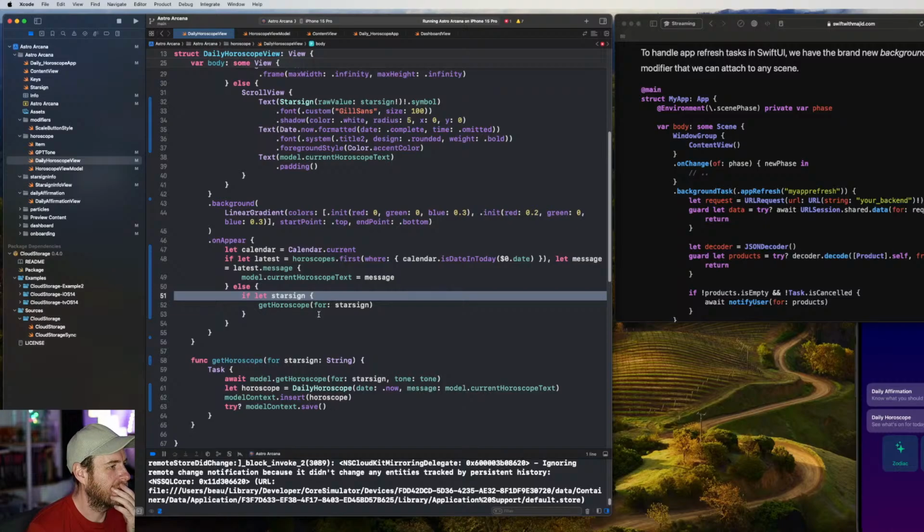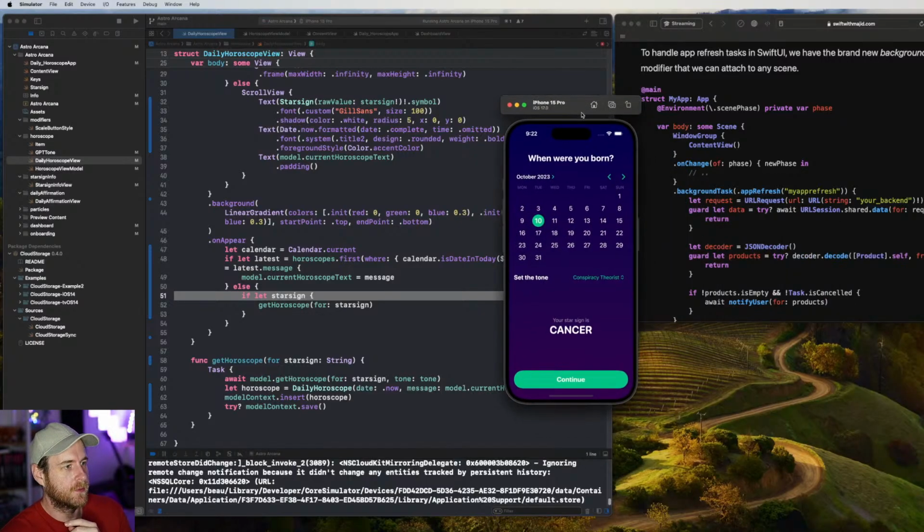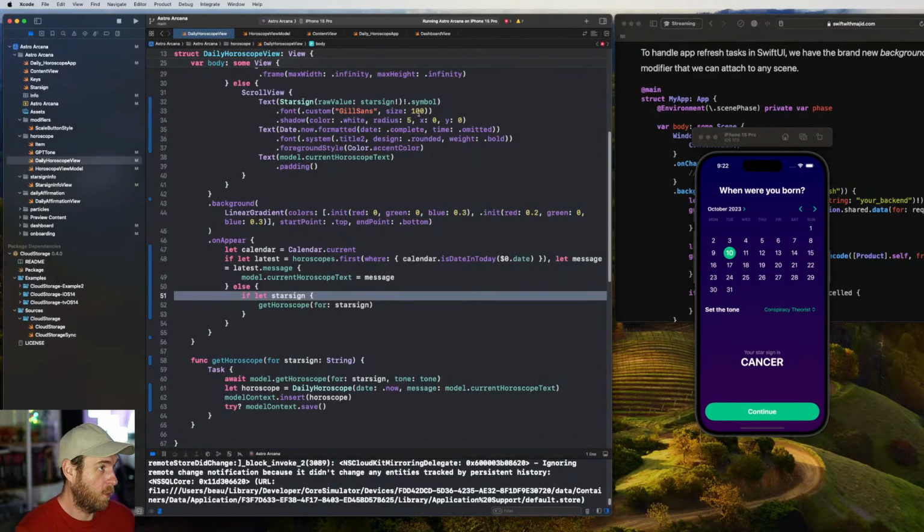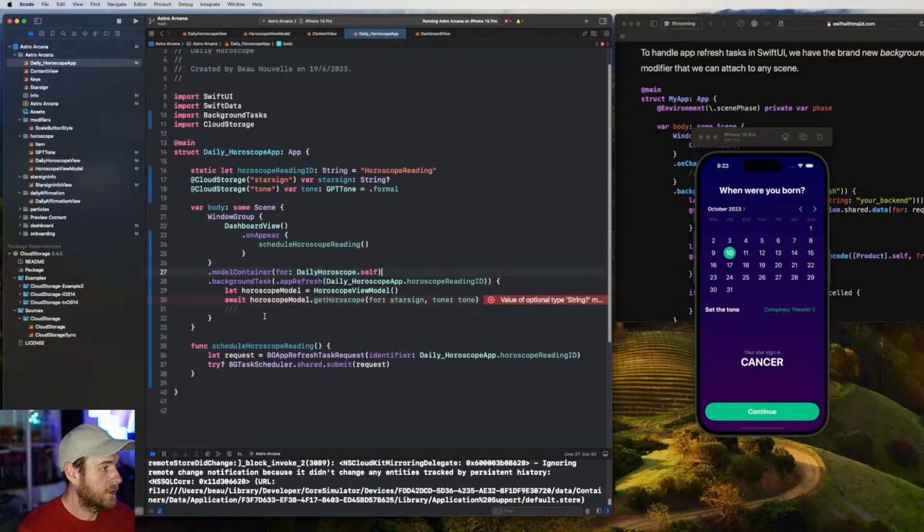We're doing a check there. Yeah, true. So on first launch of the app, you see this setup, right? And because of the way we've got this set up, this schedule code will get run. And if they haven't chosen a star sign, it's not going to work.